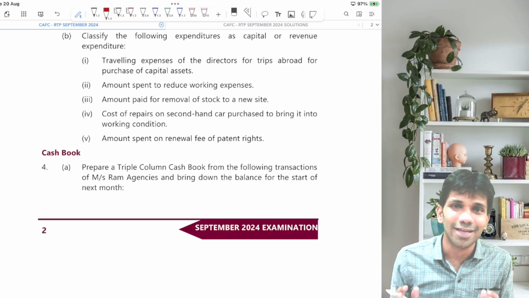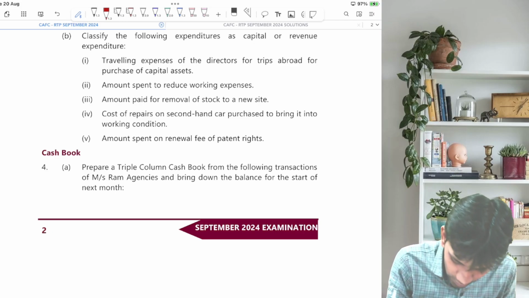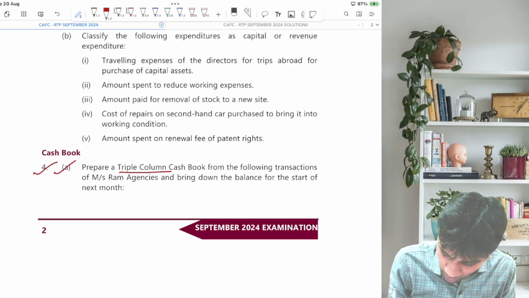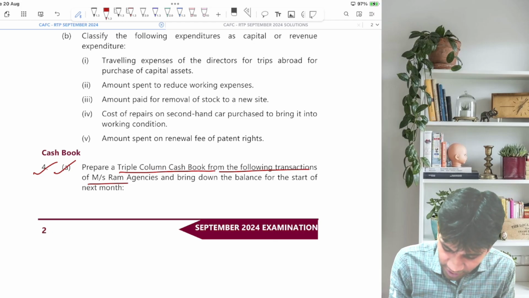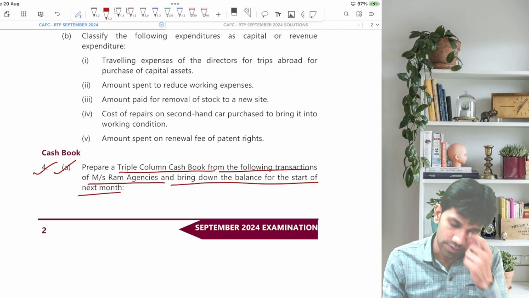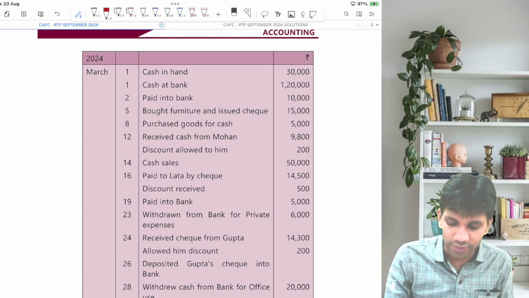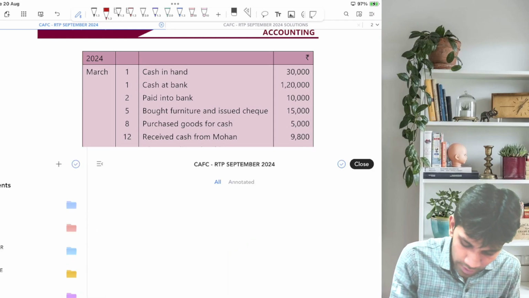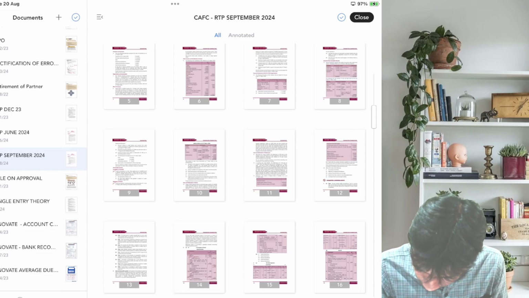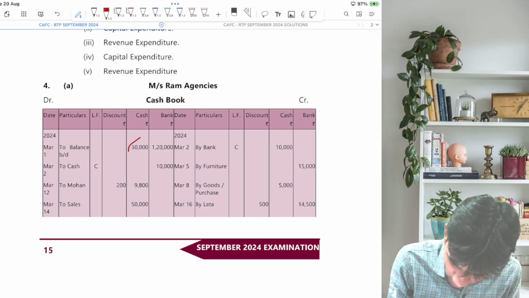Guys, let's continue with cash book. Prepare a triple column cash book from the following transactions of Messrs. Ram Agencies and bring down the balance for the start of the next month. Okay, fine. Cash in hand, cash in bank, 30,000 and 1 lakh 20,000. These will be the two balances brought down. Here we have the two balances brought down.